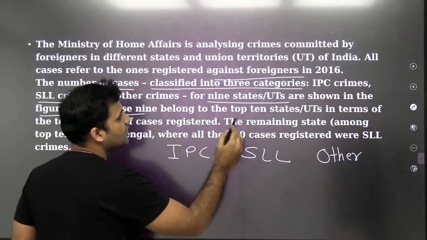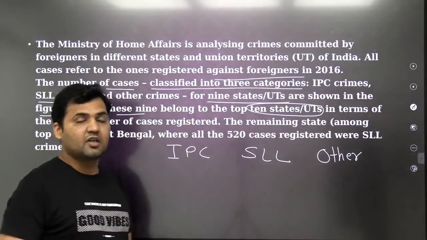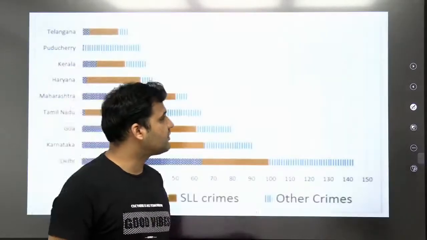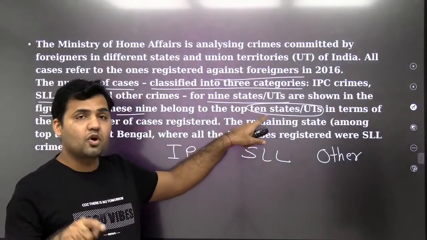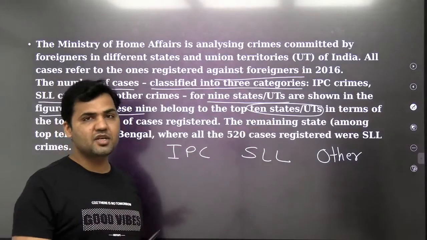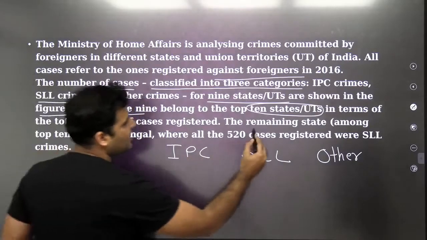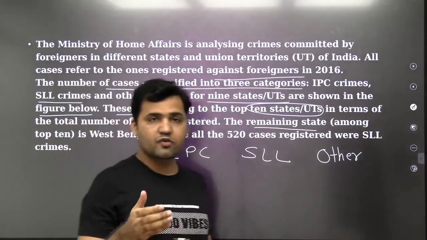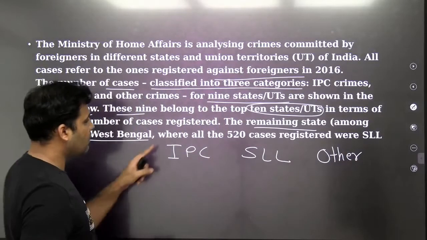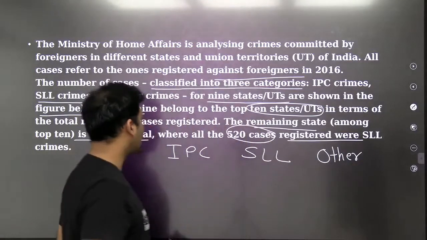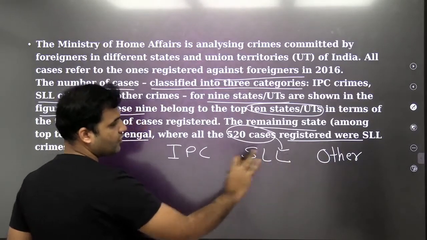These nine belong to the top 10 states or UTs in terms of the total number of cases registered. So out of the top 10, nine are mentioned in this stacked bar graph, which means one state is not mentioned. The remaining state is West Bengal, where all the 520 cases registered were SLL crimes. So in West Bengal, all 520 cases belong to the category of SLL.